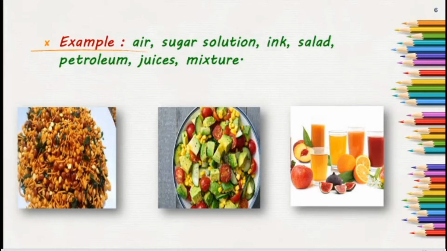Examples are air, sugar solution, ink, the fruit salad and vegetable salad we eat, as well as petrol, juices, and the normal snack mixture. So these are all examples of mixtures. They are not chemically combined.